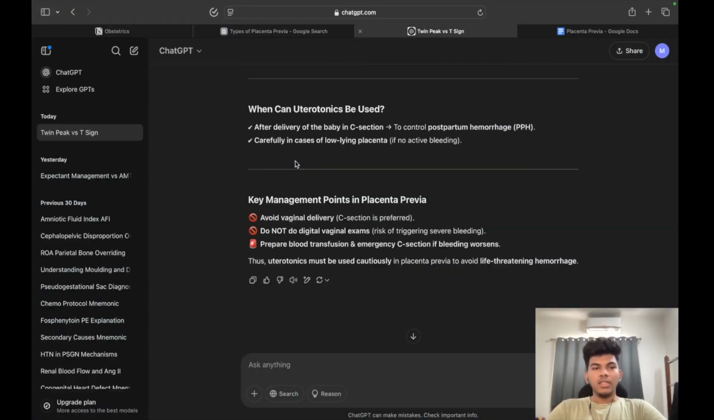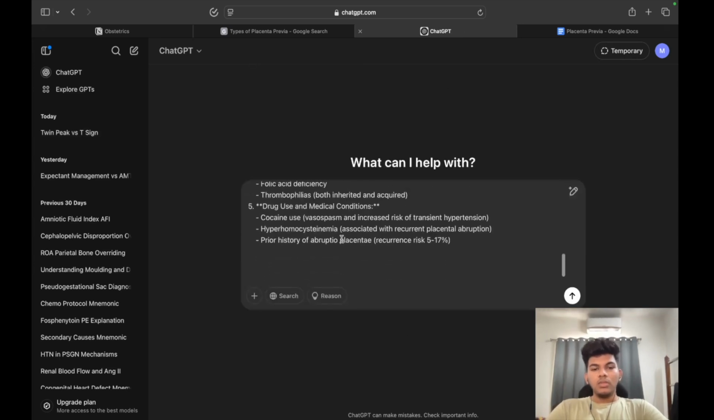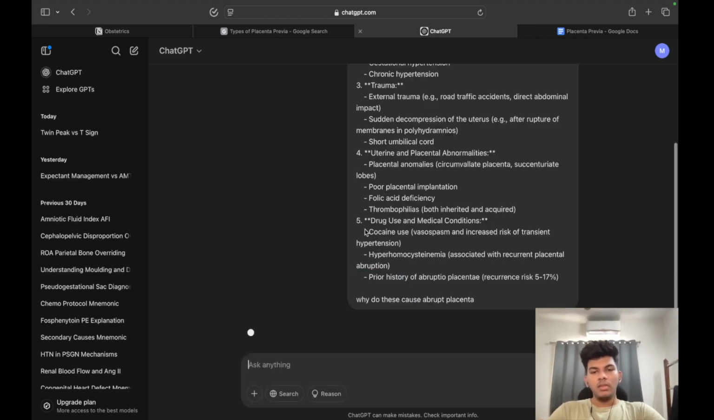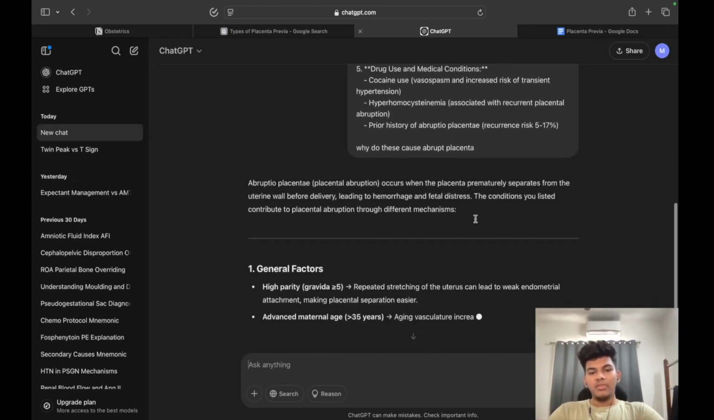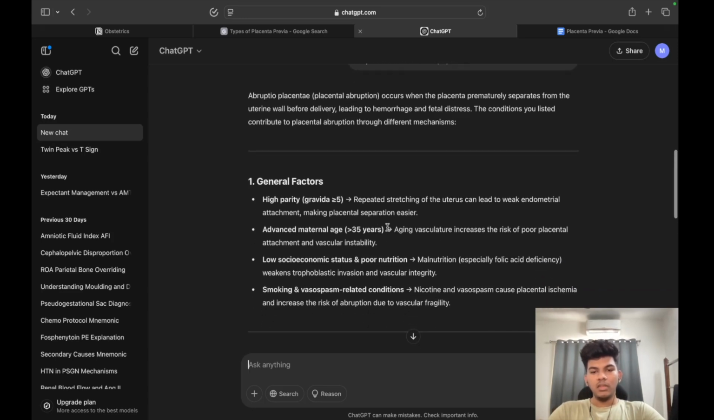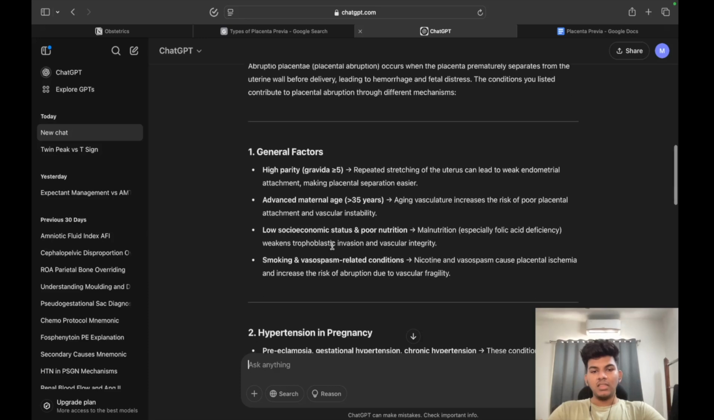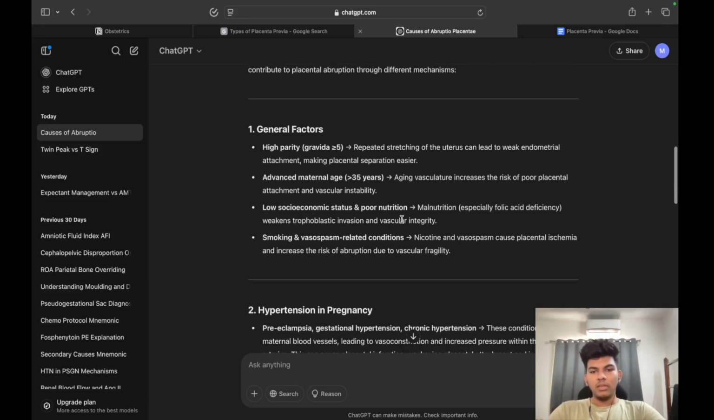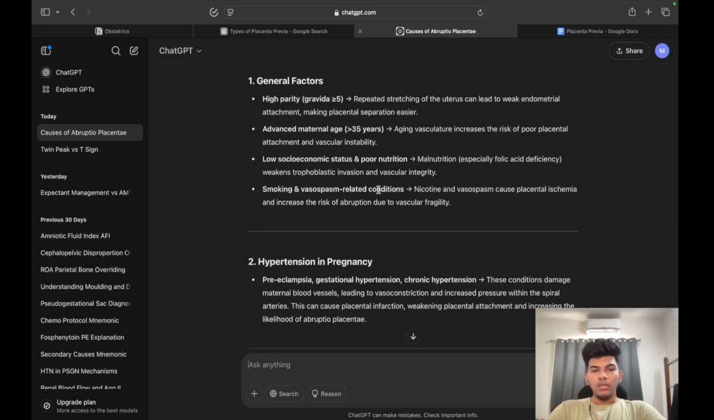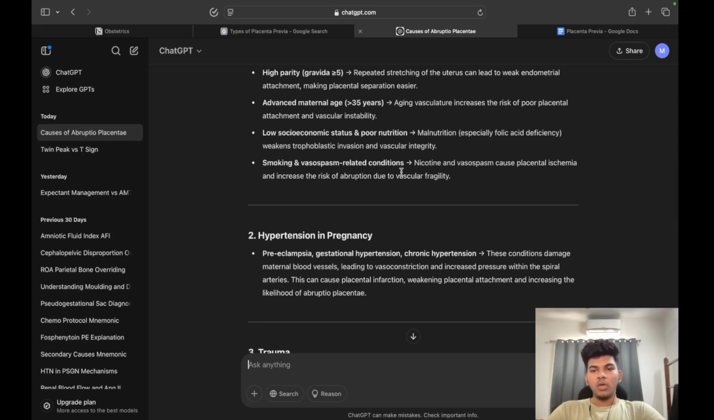So let's take a look. We'll create a new tab. So why do these cause Abruptio placentae? We know what Abruptio placentae is. There is blood that is being accumulated and there is painful vaginal bleeding. So let's see here. High parity: repeated stretching of the uterus can lead to weak endometrial attachment. Yes, makes sense. Aging vasculature increases the risk of poor placental attachment. Yes, makes sense. Malnutrition also weakens the trophoblastic invasion. Alright. And smoking and vasospasm: nicotine and vasospasm cause placental ischemia.